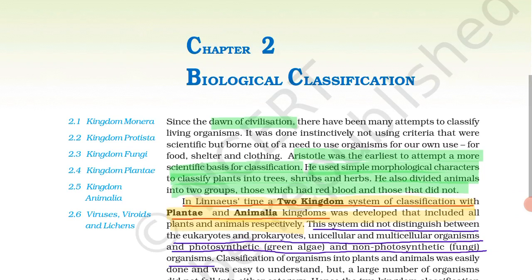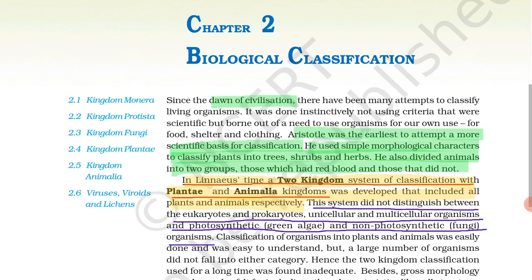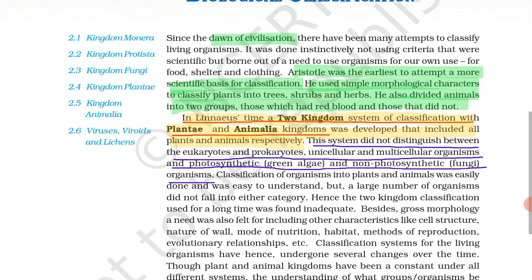Okay, then next, the two kingdom system was given by Linnaeus, and that two kingdom system includes kingdom Plantae and kingdom Animalia. This was a previously asked question, so please concentrate here.